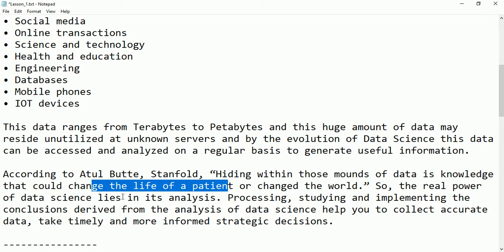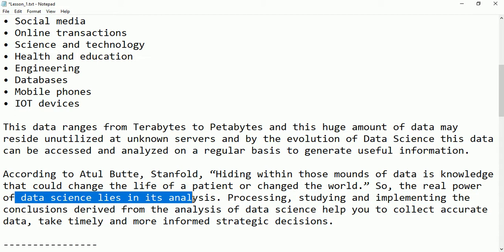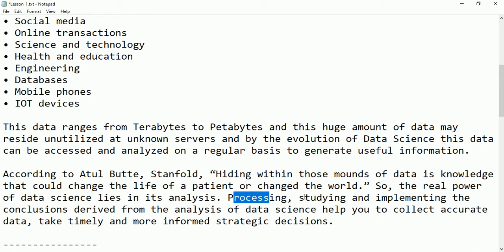The real power of data science is analysis, processing the data, studying and implementing the conclusions derived from the analysis. Data science helps you to collect accurate data and take timely and more informed strategic decisions.